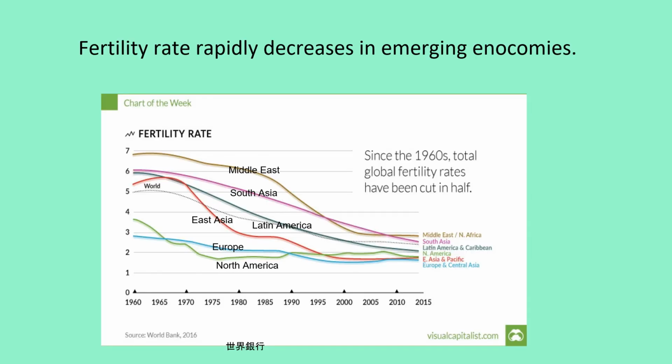The fertility rate in East Asian countries, including Japan, decreased dramatically by the 1970s. Currently, the fertility rates of the emerging economies in South Asia, Latin America, and the Middle East are declining.